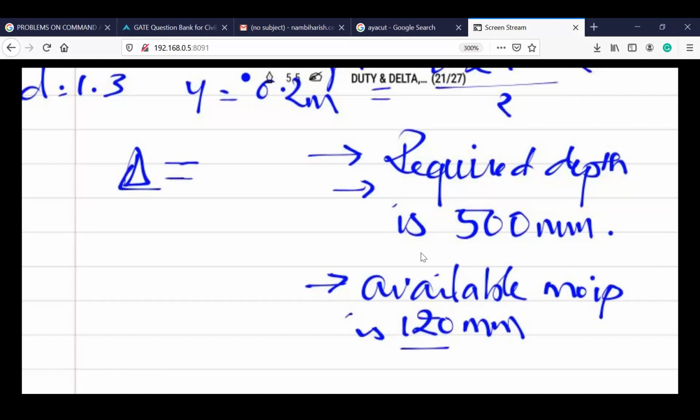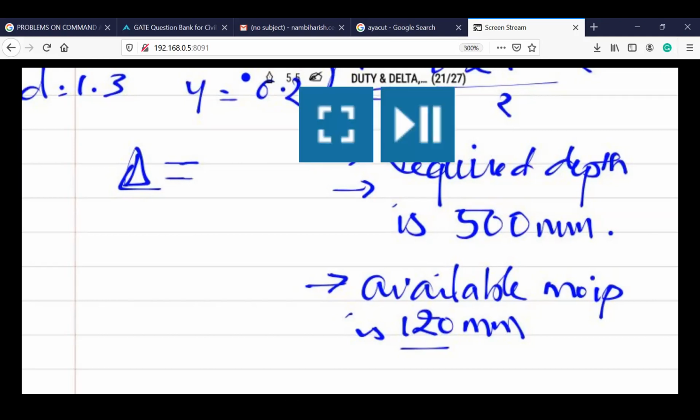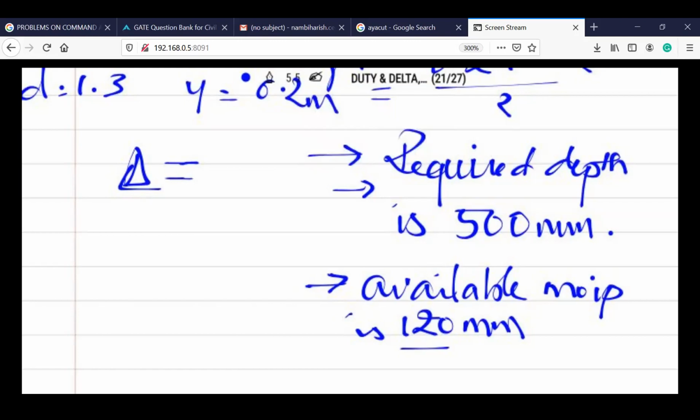Depth of water required will be delta, in terms of centimeters or meters. It's up to you. Okay, 380. Karthik, 380 centimeters or meters, what is it? 380 mm, done. Good. Any other answers, please? Okay, 38 centimeters. 380 mm, right, fine. So now I will consider it as meters, 0.38 meters.